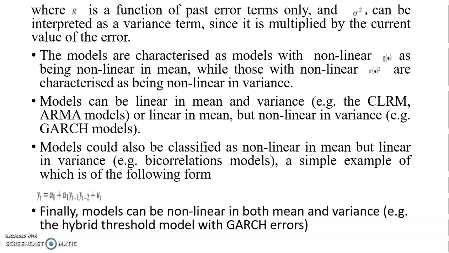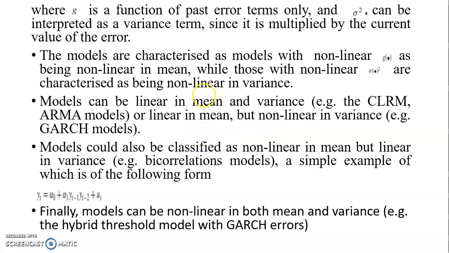Now, remember I mentioned the words linear and non-linear. We can have a model that is linear in mean and linear in variance, like our usual model. But we can also have a model that is linear in mean but non-linear in variance, like the GARCH model, which is generalised autoregressive conditional heteroscedasticity.